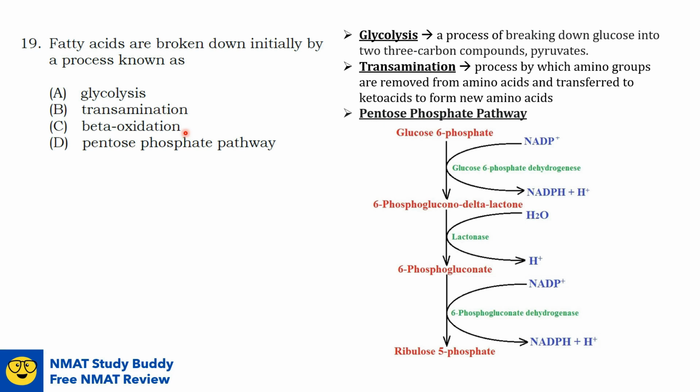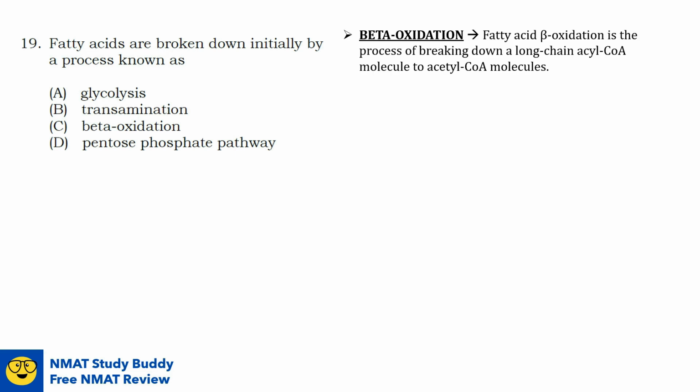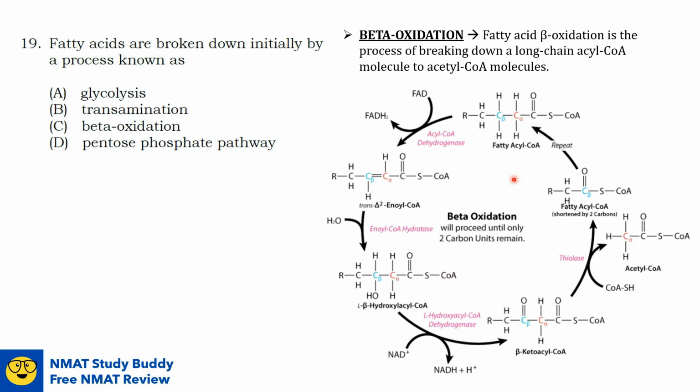So let us further investigate what beta oxidation is. Beta oxidation, or fatty acid beta oxidation, is the process of breaking down a long-chain acyl-CoA molecule to acetyl-CoA molecules. Here is an overview of the process.